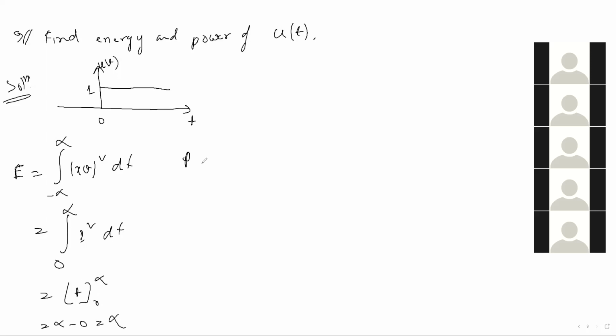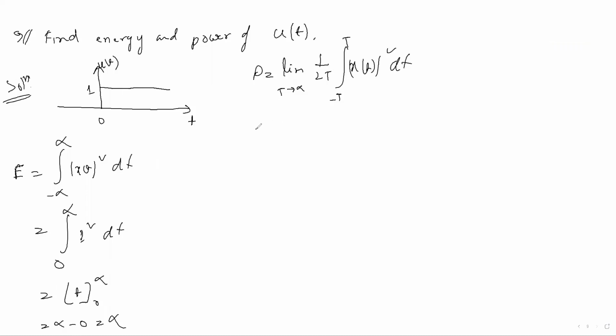What will be the power? What is the equation for power? Let me solve from here. Limit t tends to infinity, 1 by twice t, integration from minus t to t of mod x of t whole square dt. We can neglect minus t to 0 because for the negative duration the amplitude is 0.